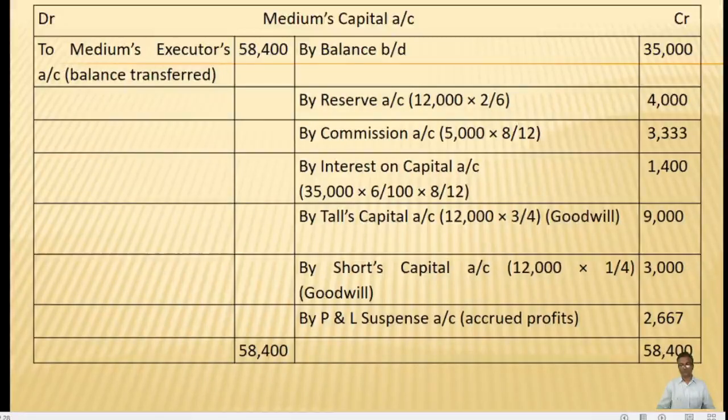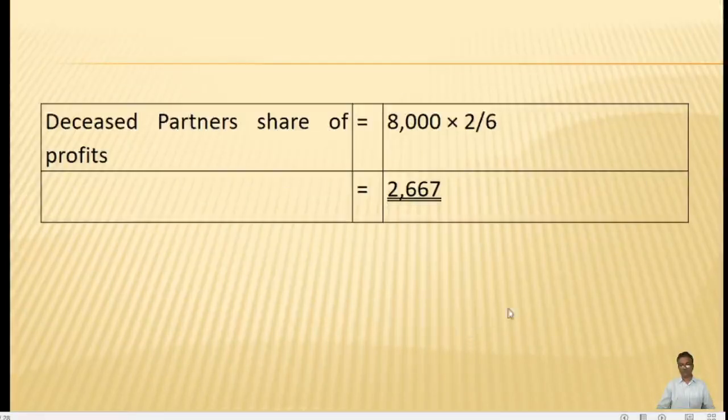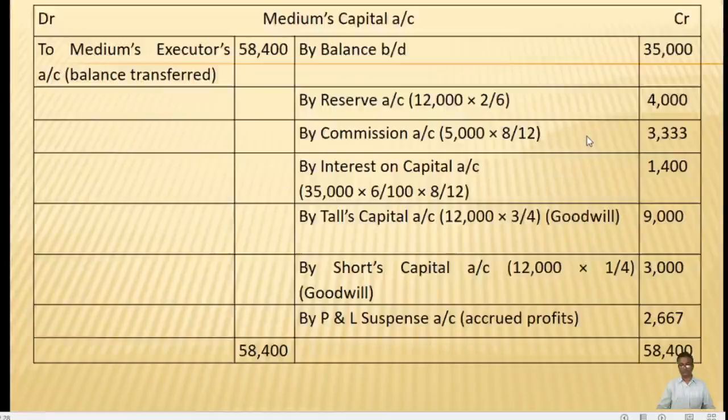Now I will prepare the medium's capital account. Even though the problem has clearly instructed to transfer to the capital account, we need to always transfer to the capital account whether they mention it or not. So the medium's capital is 35,000. So we will be recording 35,000 on the credit side, because it is given on the liability side of the balance sheet.